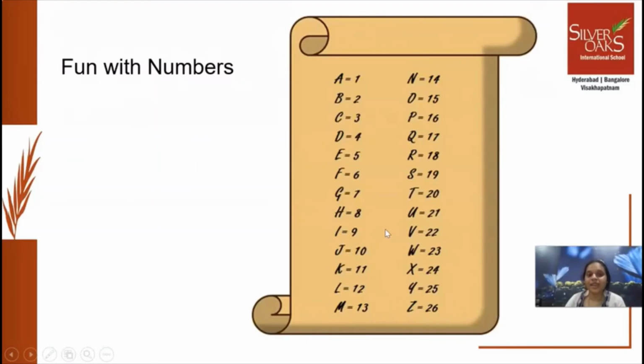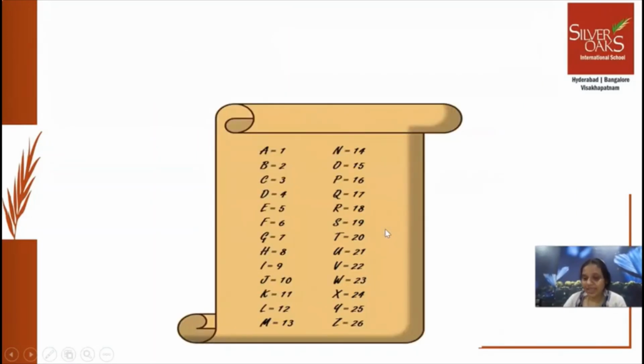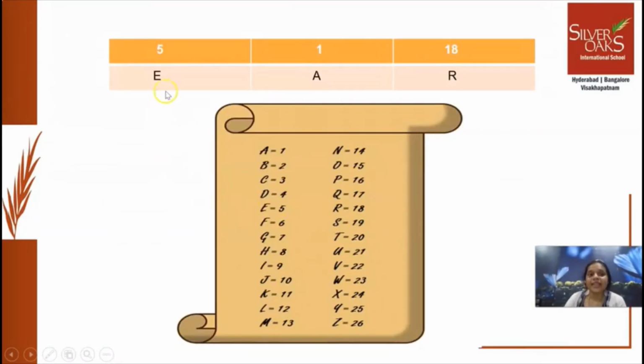Okay. Now, if you see here, the number 5, 1 and 18. We are going to give the alphabets to it. Like 5. The 5 is representing E. So I wrote here E. Now 1. A. So I am writing it as A. Now 18. R. That means it says that 5, 1, 18 means E-A-R.